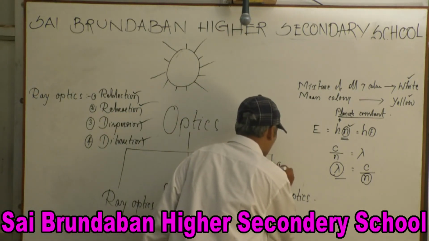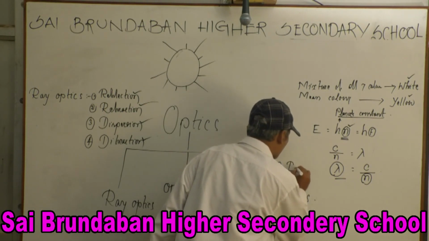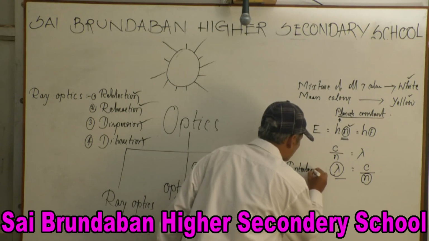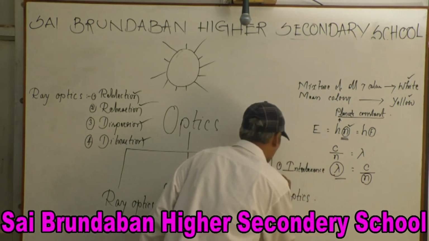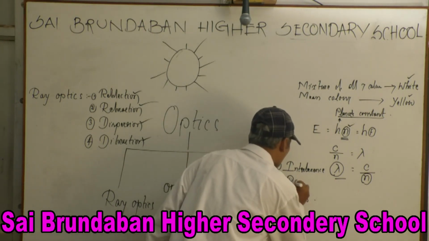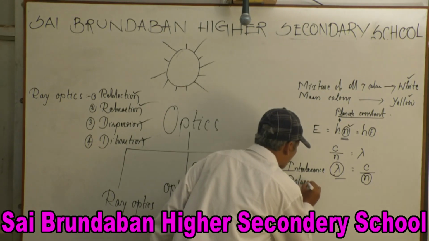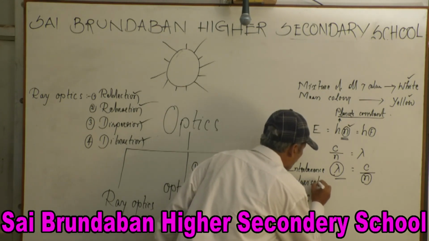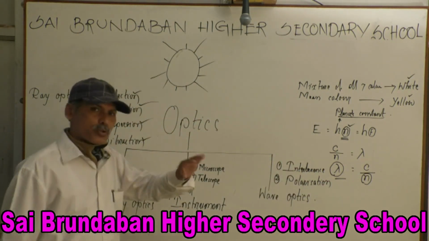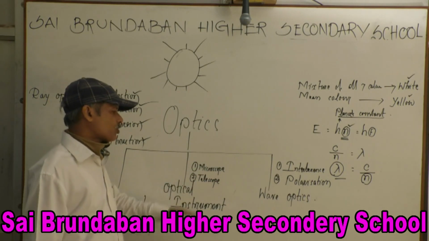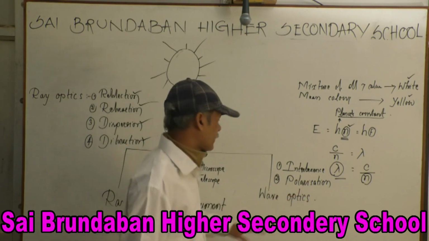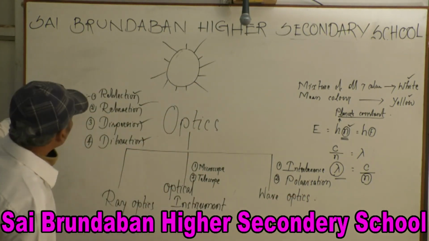One, interference. Two, polarization. So later we will study about microscope, about telescope, about interference, about polarization. Let's move to ray optics.